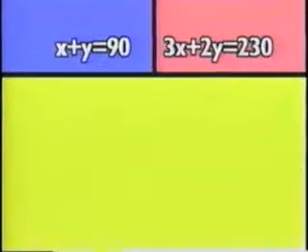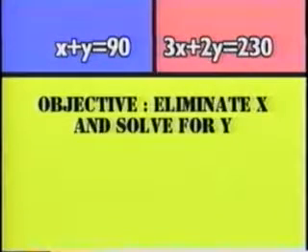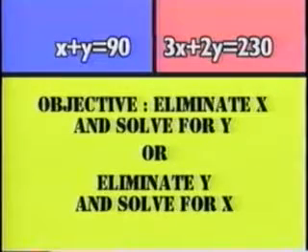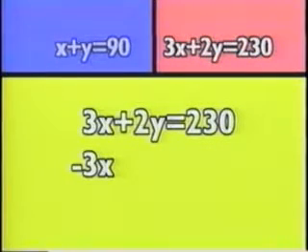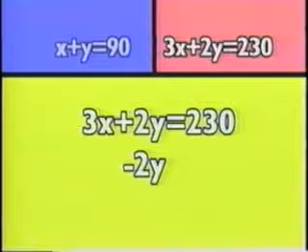Okay, take another look at our two original equations, x plus y equals 90 and 3x plus 2y equals 230. Our objective is either to eliminate the x value and solve for y, or to nix the y and solve for x. You can see that if you were to add a negative 3x to the positive 3x from the second equation, the result will be certain elimination of 3x. Likewise, adding negative 2y would make the positive 2y disappear. Either one works. The choice is strictly up to you.